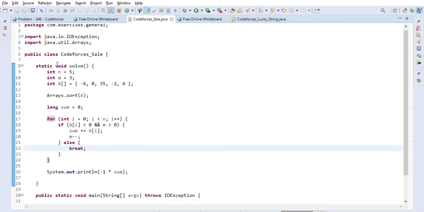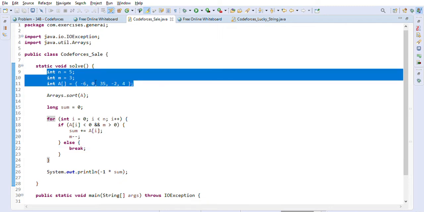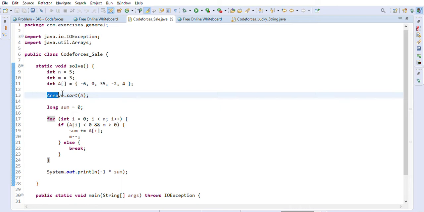It is very simple. So this is the input that is given to us, n, m and an array of prices. So first thing, we are sorting the array, right? After sorting, we created one variable sum, it is 0, and we will increment the sum from this sorted array as long as the value is less than 0, and m should also be greater than 0, right? Because his maximum capacity is 3, so he cannot get more than 3. So we will have to check both these conditions, and if both are true, we will keep incrementing our sum by that negative value, and we will keep decrementing the availability, right? Means how much he can carry.